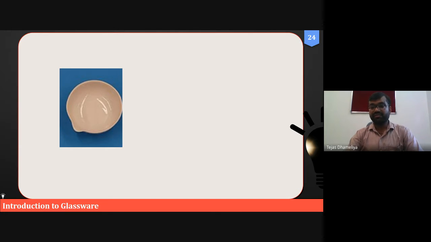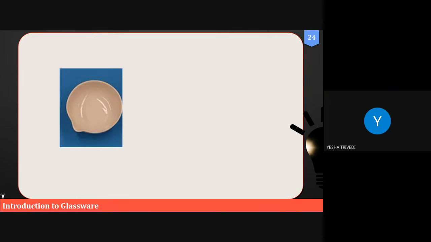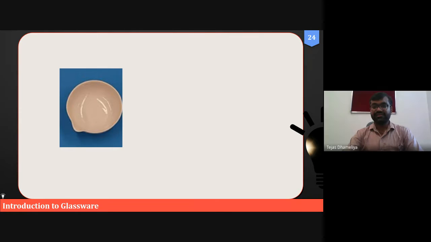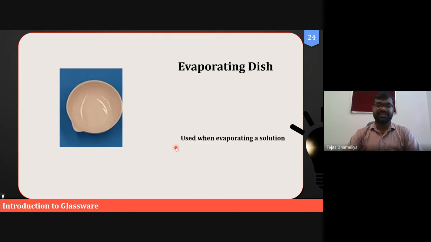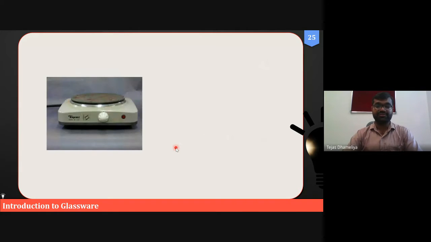Okay, Yatra couldn't identify. Yesha, can you tell the name? Crucible. Yeah, it is a crucible, and that is made of porcelain. That's why it is also called an evaporating dish or porcelain dish, used to evaporate the solution.